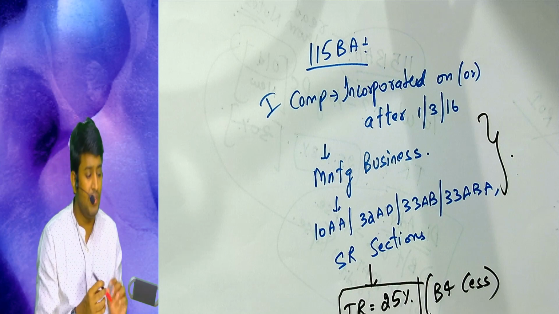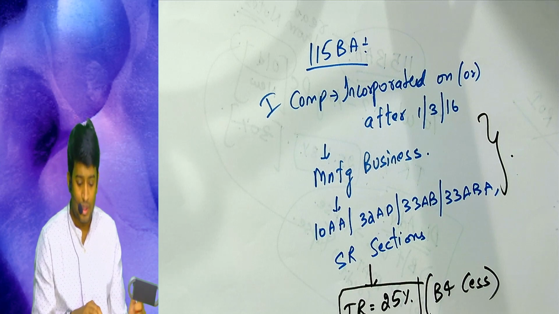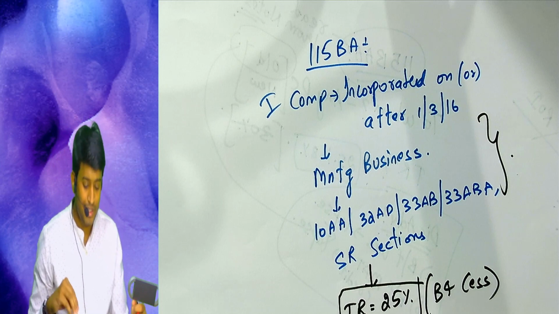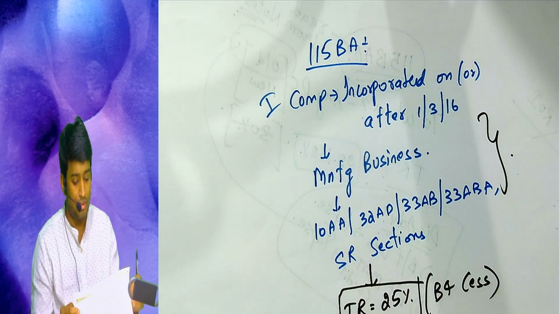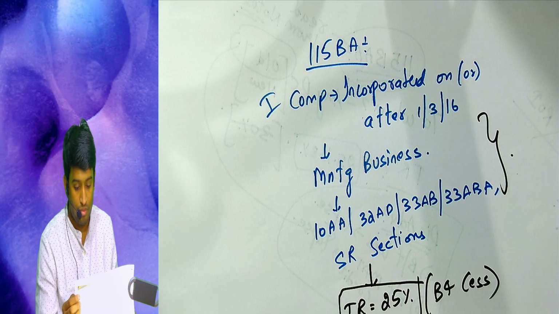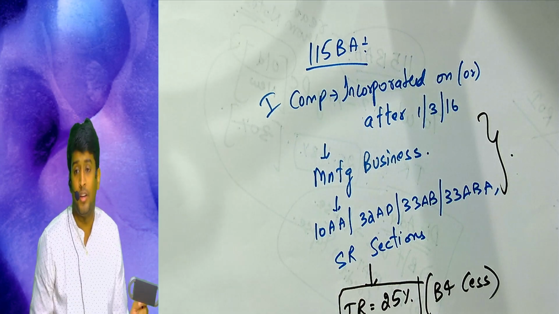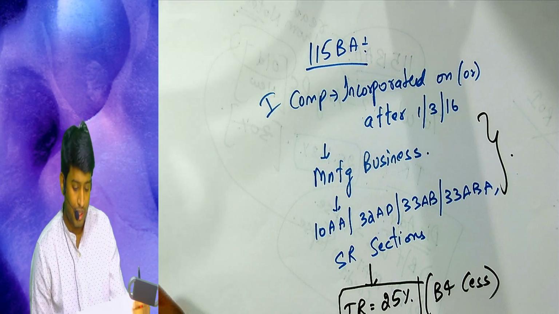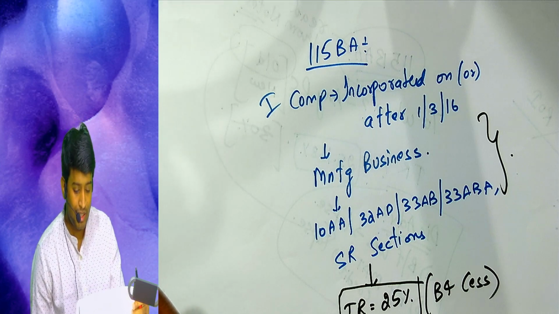So we have 3 sections: BA, BAA, BAB. Please read the notes of 115BA now. You will find it in your summary chart, in the last page, if I remember.